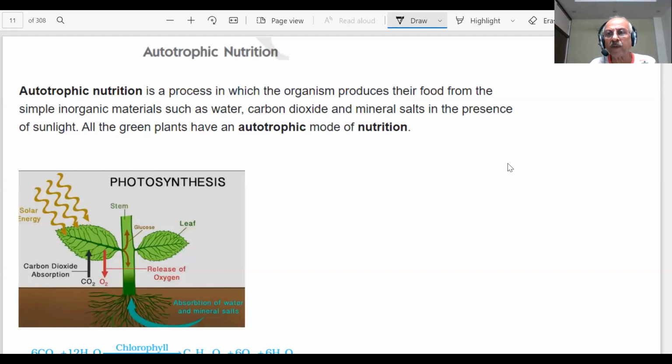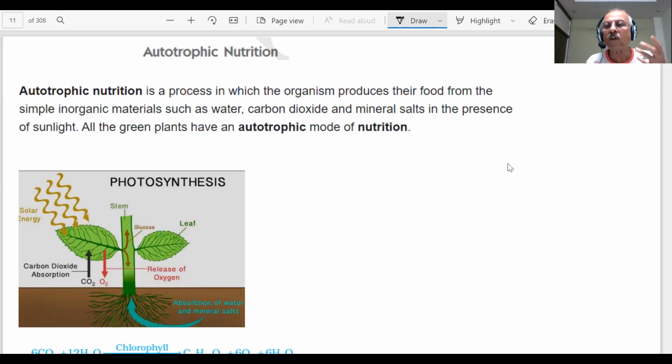What we are talking about, students, is life processes. Last time I discussed with you what nutrition is. Living organisms need food, and there are different methods by which they take food. We told you last time about autotrophic nutrition. Just to recap and revise, autotrophic nutrition is a process in which organisms produce their food from simple inorganic materials. What are the inorganic materials available, students? Water, carbon dioxide, mineral salts, and sunlight.